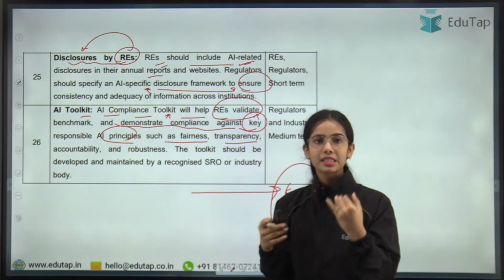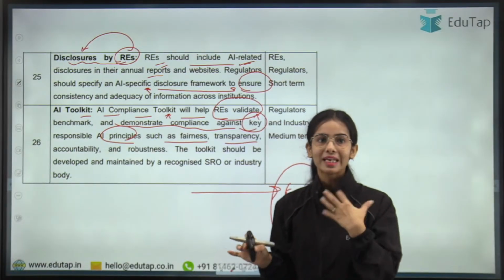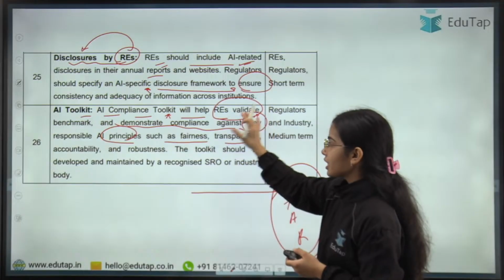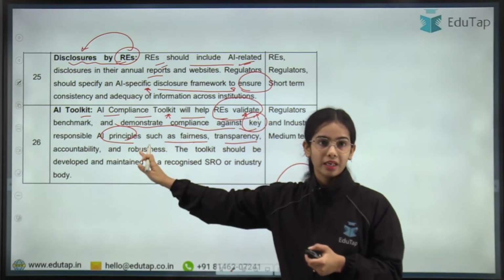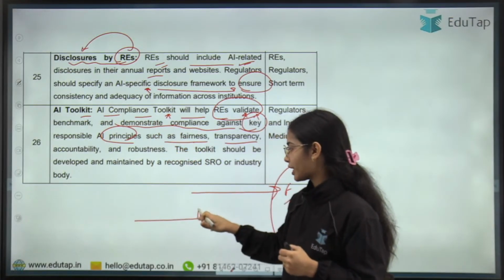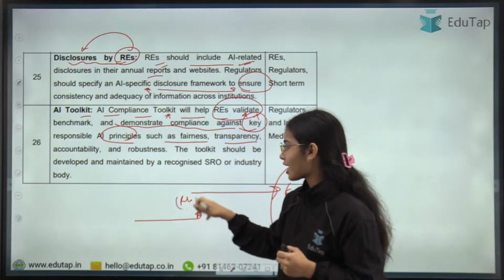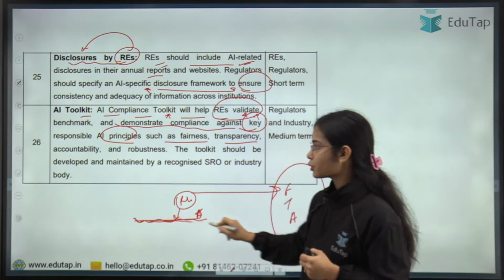So AI toolkit basically means AI compliance toolkit. This will help the regulated entities validate that are they having the fair AI, transparent AI, accountable AI, robust AI. This is the benchmark. So a benchmark has to be set that this is the best kind of AI. So are the regulated entities having the AI use case or AI model that is near to this benchmark.